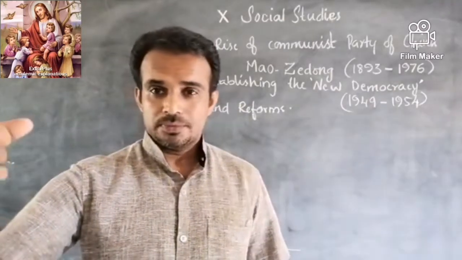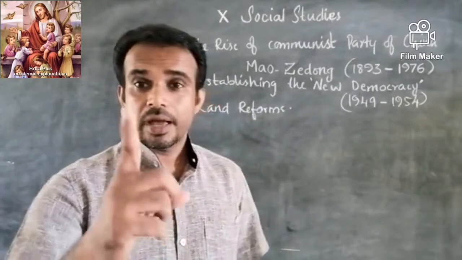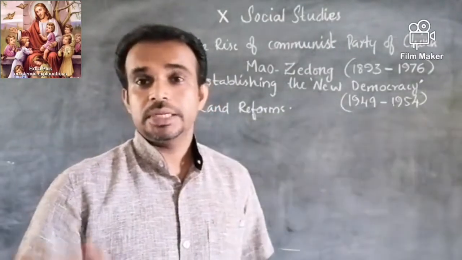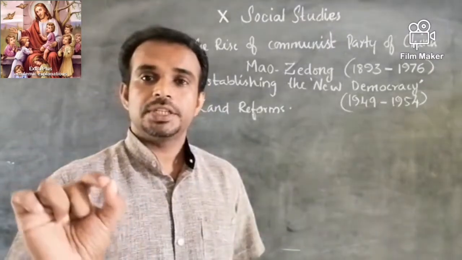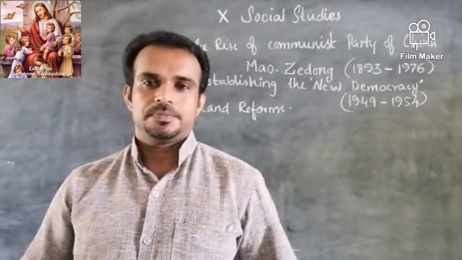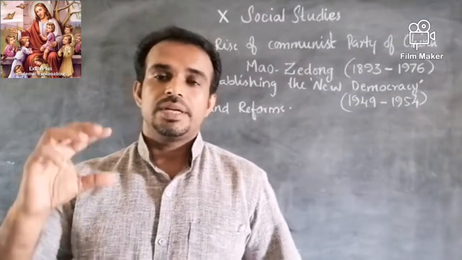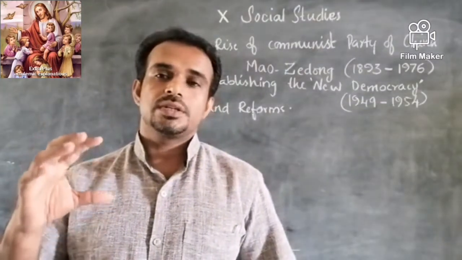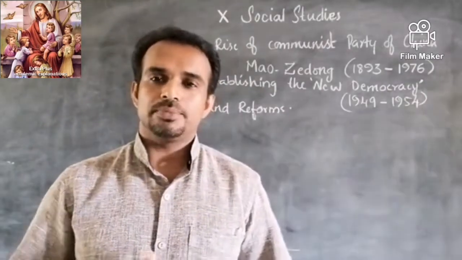And the next thing he promised to the people, especially to the peasants, was land reforms. He did not take up the land reforms immediately after establishing the People's Republic. He just organized certain committees in order to study the real problems.